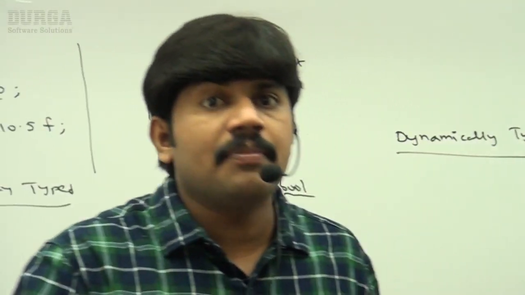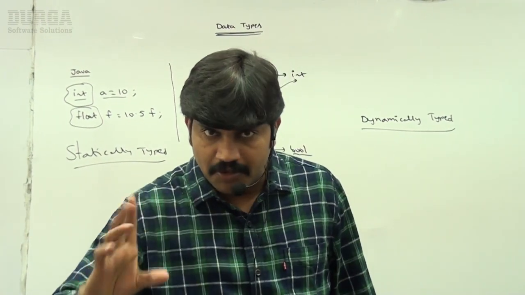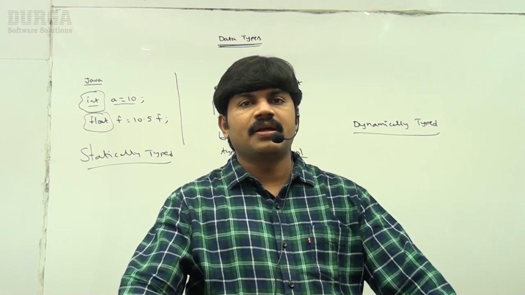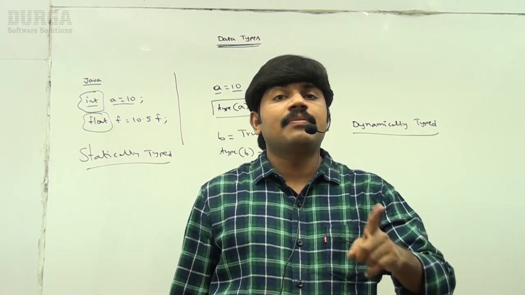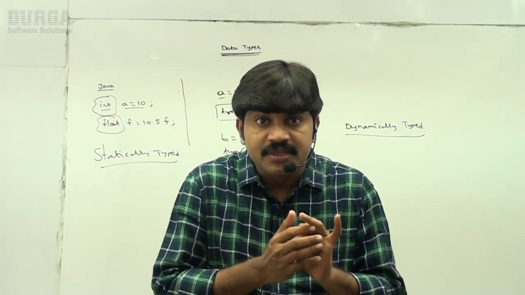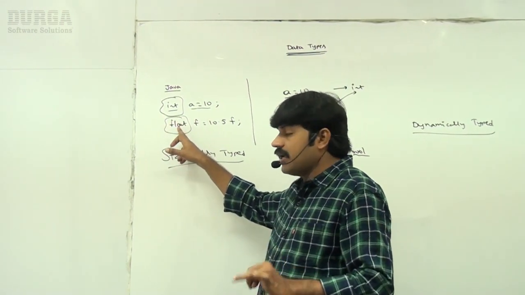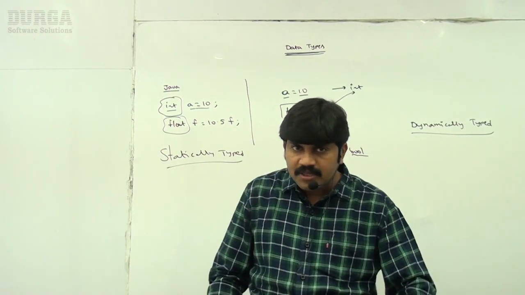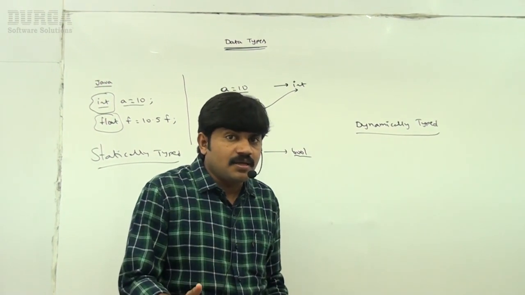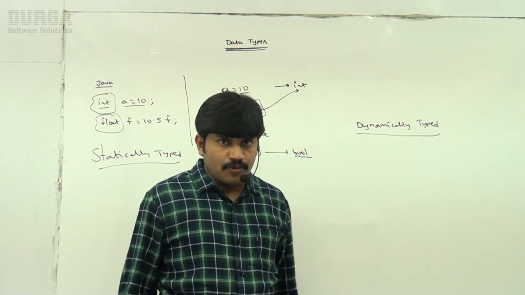What is the meaning of dynamically typed programming language? We are not required to declare the type explicitly. Based on our provided value, type will be considered automatically. This type of nature is called dynamically typed programming language. What about C language, C++, Java? These languages are statically typed. Compulsory, we have to specify type explicitly. But in Python, we are not required to specify type explicitly. It is dynamically typed. The best examples are Python and JavaScript.